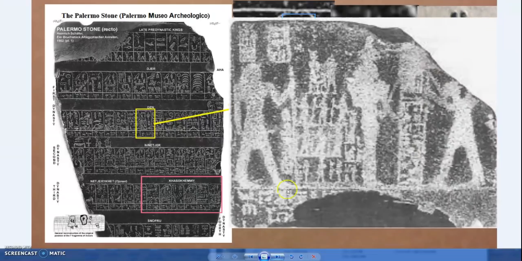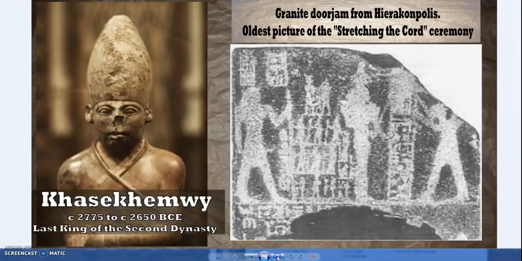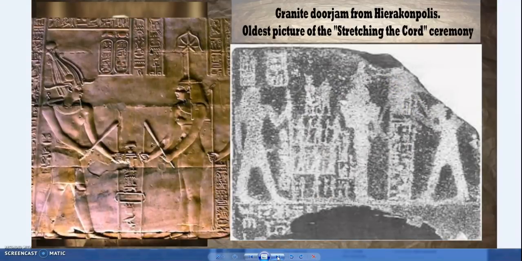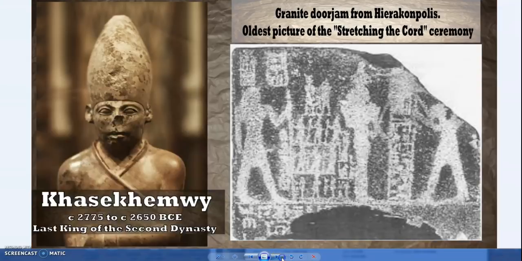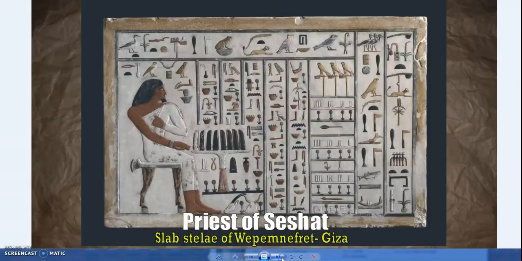Khasekhemwy, now I mentioned him earlier, but that's part of a door jamb. It was repurposed later, but it was found, this stone where we see the stretching the cord ceremony. Just a comparison there. And we also, of course, have it written as well. So the depictions, whether from the Ptolemaic back to this period, are coherent.